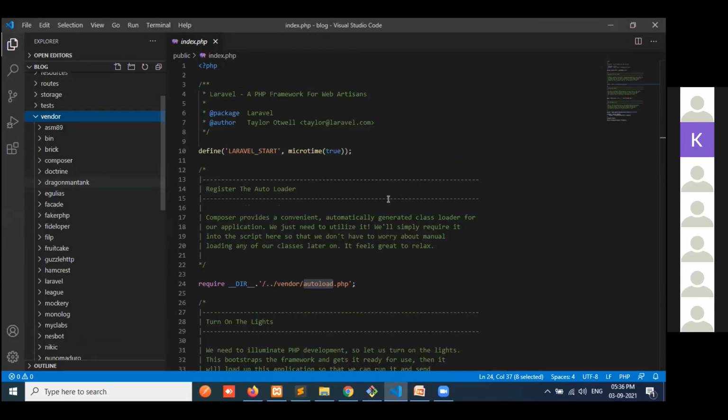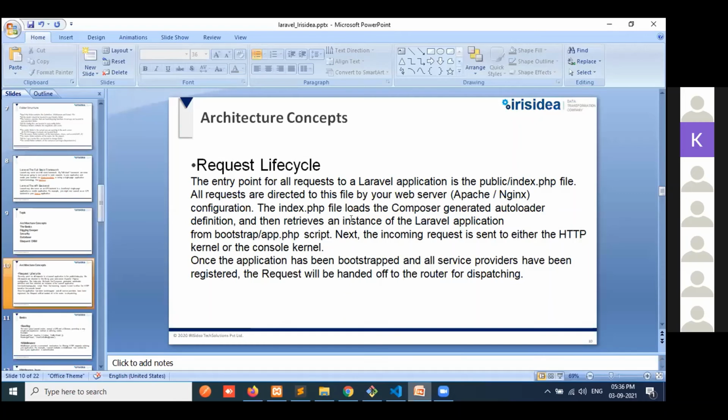And then next, it retrieves the instance of the Laravel application from the bootstrap app.php script. So it will create the instance and then retrieve it.